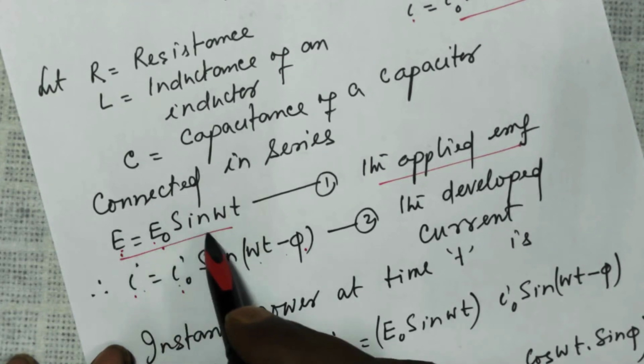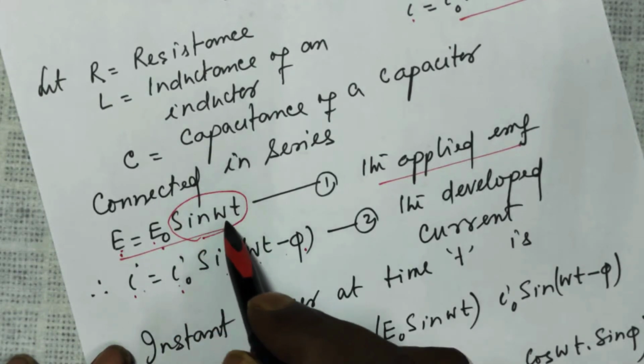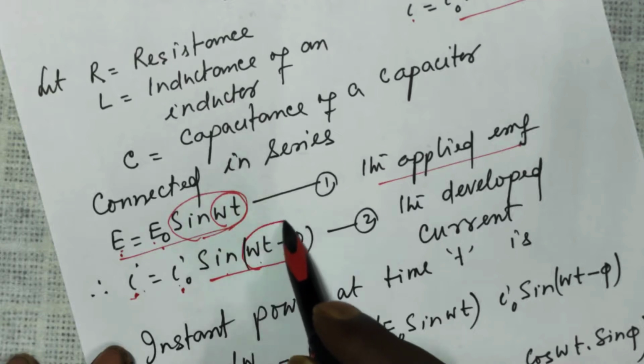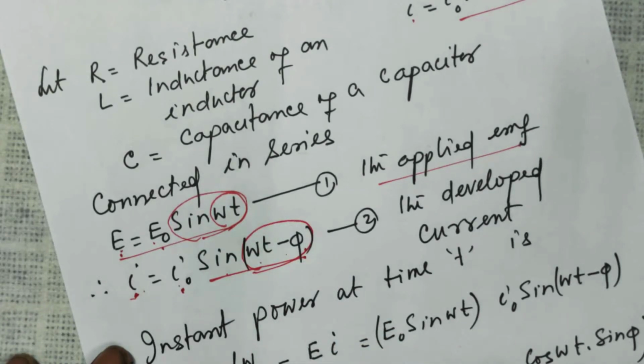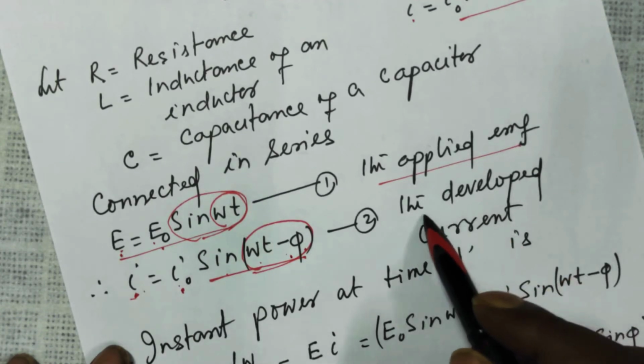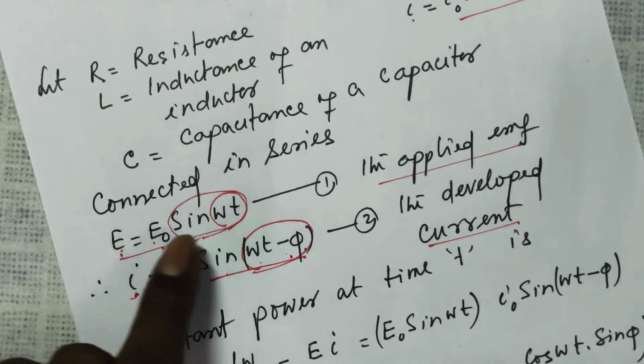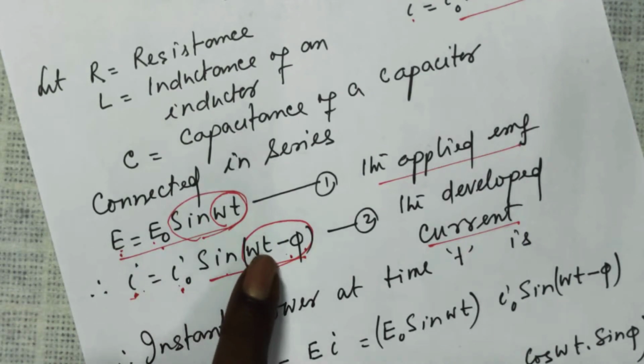When E will be maximum, when this factor becomes 1, that depends on the value of omega t. Similarly, the maximum value of I is I naught. And when I will be I naught, when this factor becomes pi by 2 or multiples of pi by 2 to make sin pi by 2 equal to 1. So 1 into I naught is I naught. So this is the developed current. This is the EMF at a time t. This is the current at a time t.